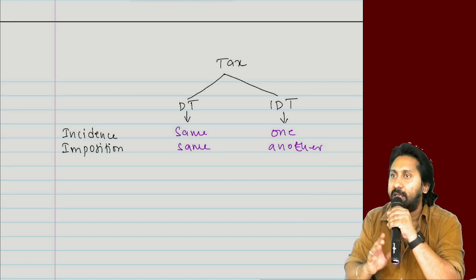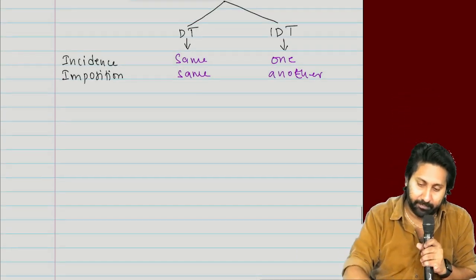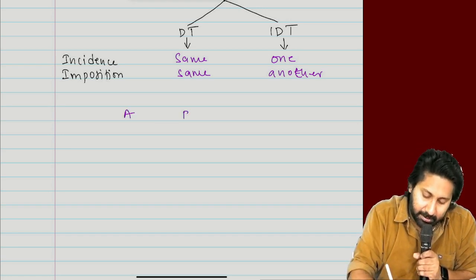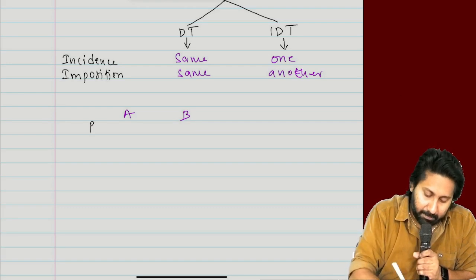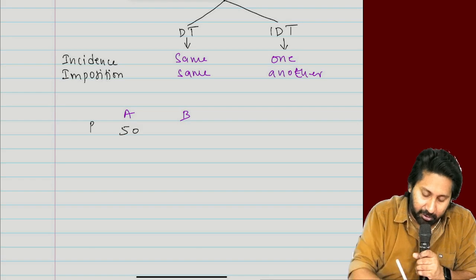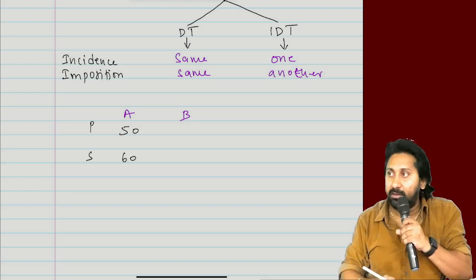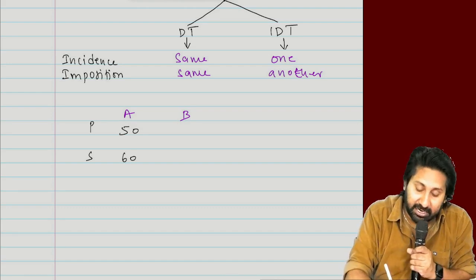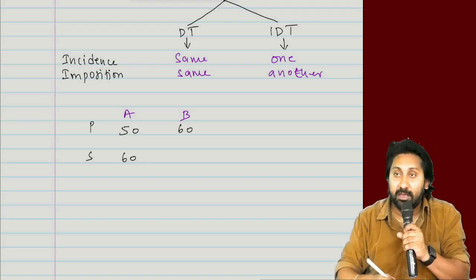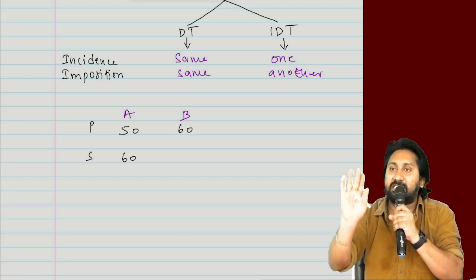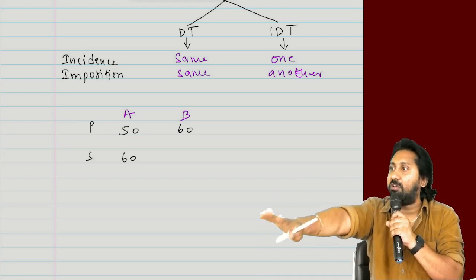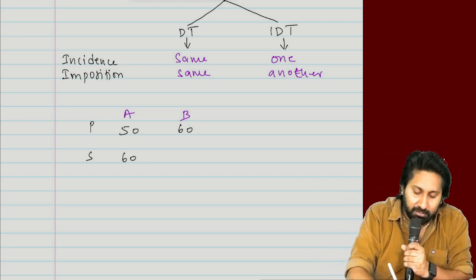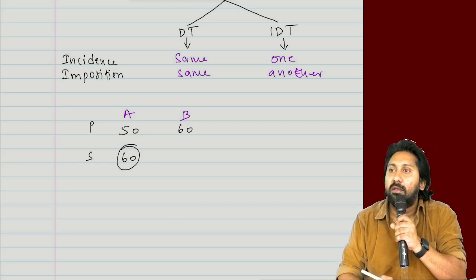Understood the point clearly? For example, see there. In case of indirect tax, A purchased goods at 50 rupees and sold at 60 rupees. To whom did he sell? To Mr. B. So B purchased at how much? In this, let us say 10% GST. For example, I could take the exact rate of 12 or 18, but just say 10% GST is already there. From whom is this fellow collecting? From whom is this fellow?